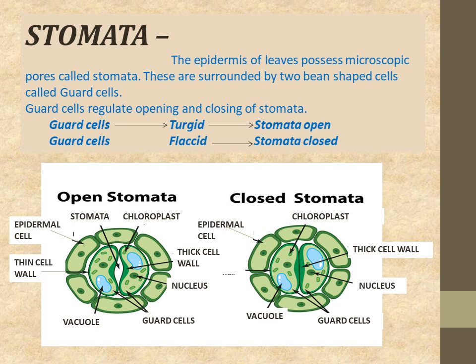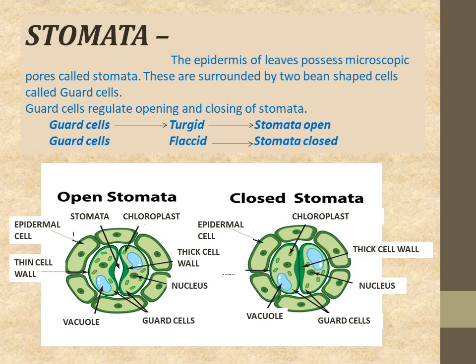In every part of the plant, there is epidermis. So the epidermis of leaves has some microscopic pores called stomata, and these are surrounded by two bean shaped cells called guard cells. Stomata is nothing but an opening. Guard cells regulate the opening and closing of stomata.